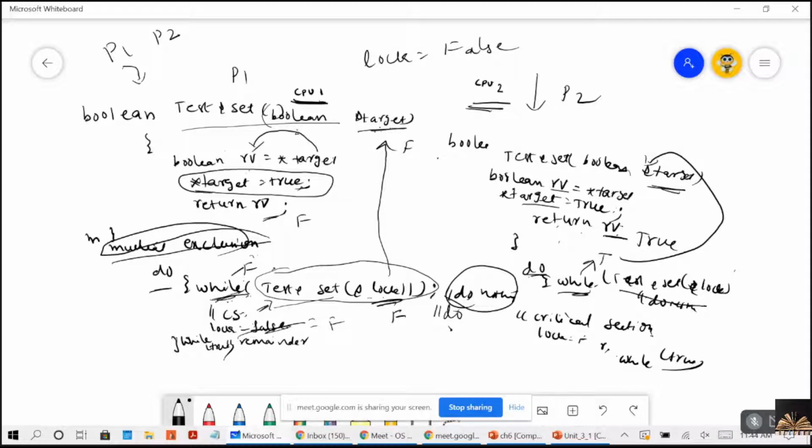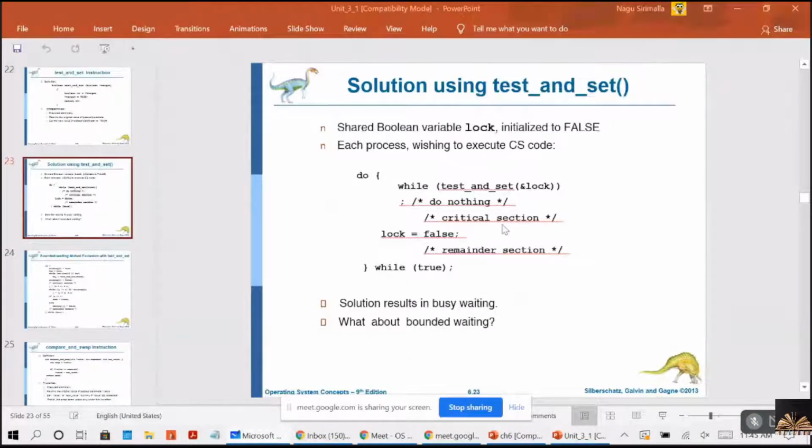Now, when it is calling this test and set function, this while is returning true. When this while is true, what does it have to do? Will it be allowed to enter into the critical section? No, it has to do nothing until it returns false. When will it return false? When the process which is inside the critical section comes out and makes the lock equal to false. Only when it makes the lock equal to false is the second process allowed to enter into the critical section. Clear, guys?